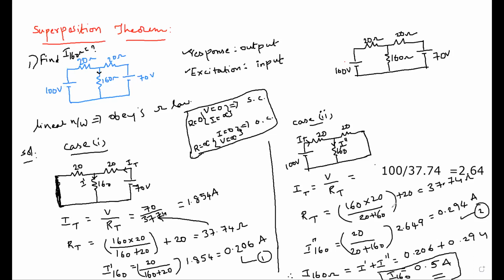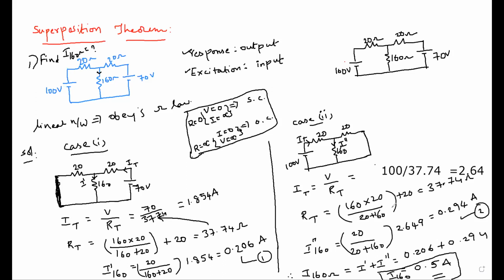Wherever non-linear relations are present, the superposition theorem is not at all applicable because those are treated as non-linear networks. Okay, done. Now you need to verify the solution.